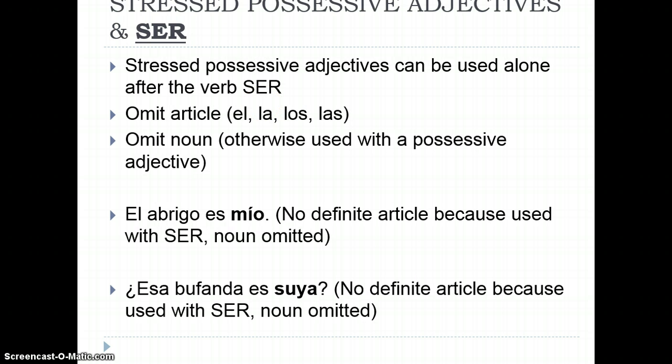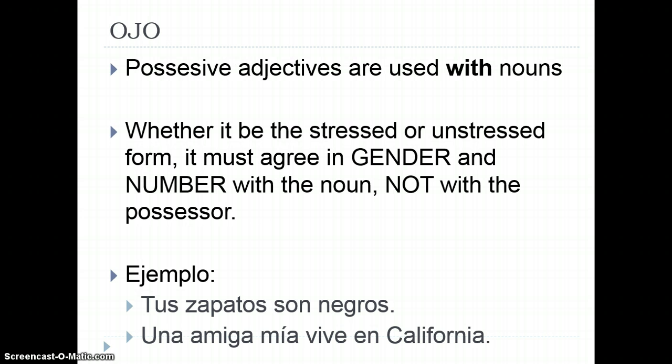When we use the verb ser with a stressed possessive, we do not use the article in front. So if I were to say, the jacket or the coat is mine, el abrigo es mío, we do not say el abrigo es el mío. We omit the el. Esa bufanda es suya. Is that scarf hers? Again, we don't say esa bufanda es la suya because the possessive is coming after the verb ser. Again, possessive adjectives are used with nouns, so we want to make sure that they agree in number and gender.